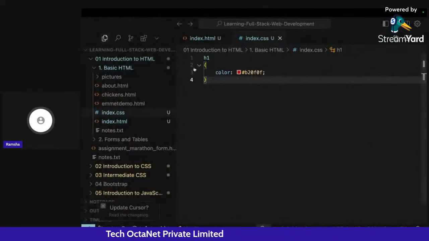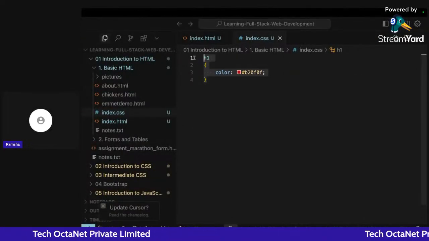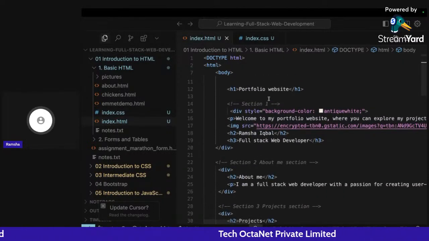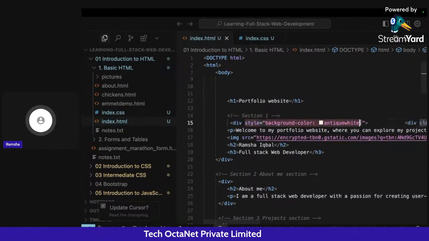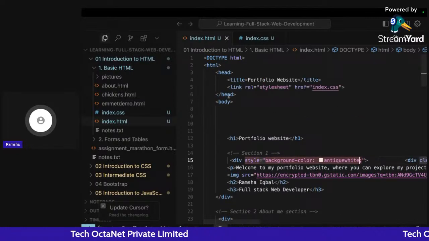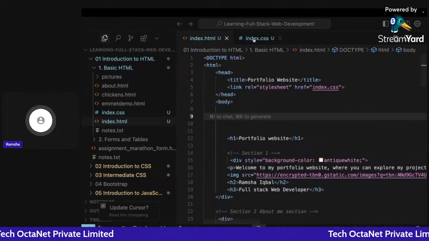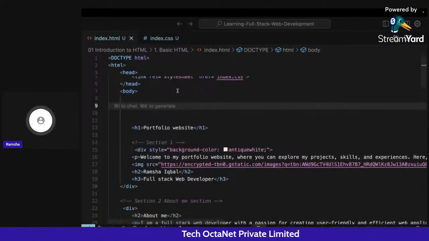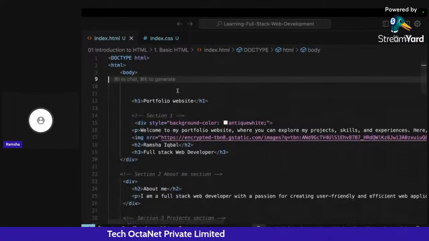So these are the three methods of writing CSS. The thing that I'm doing here right now, I can also do it here, just like I'm giving a style or background color to it. I can also do that by writing a style tag here, and the third method is this. Okay, so I hope this part is clear to all of you, how we can add different styles.